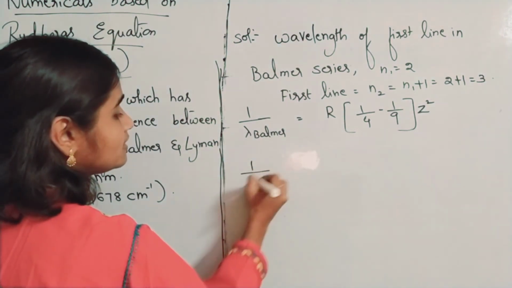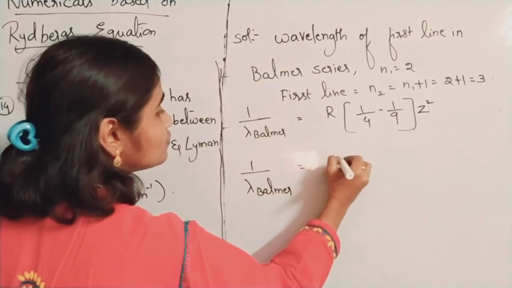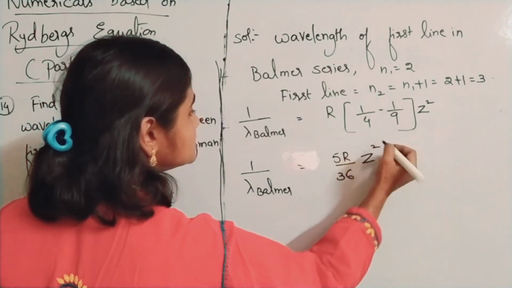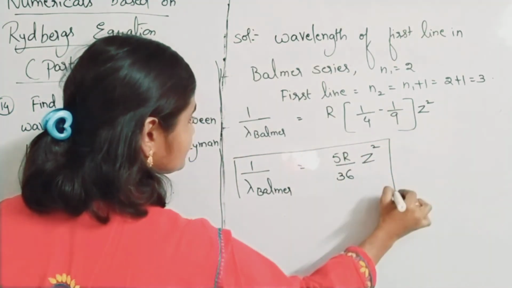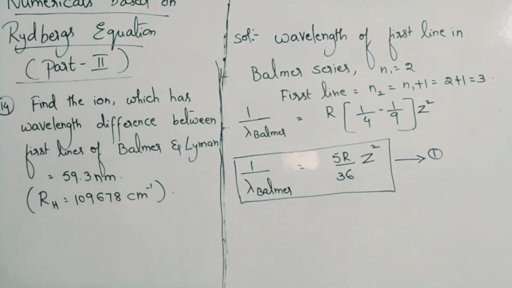So 1 by lambda Balmer is 5R by 36 into Z square. This is equation 1.